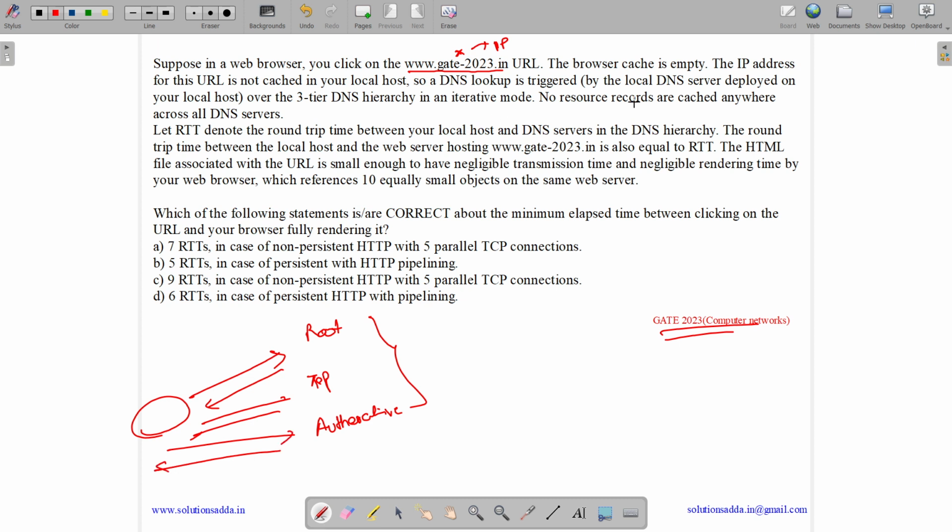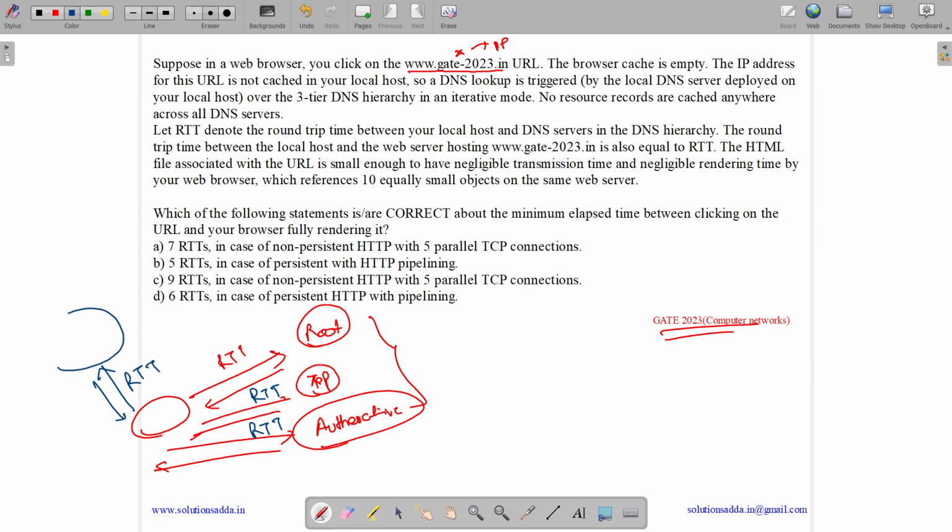No resource records are cached anywhere across all DNS servers, which means in the root server, the top level server, and the authoritative server, there is no caching. Let RTT denote the round trip time between your local host and the DNS servers in the DNS hierarchy. The round trip time between the local host and the web server hosting www.gate2023 is also equal to RTT. So we have three RTTs for DNS, and then one RTT for getting the web page from our server.